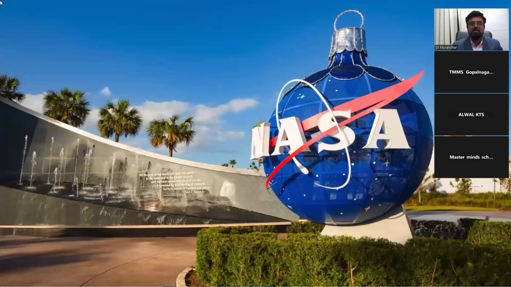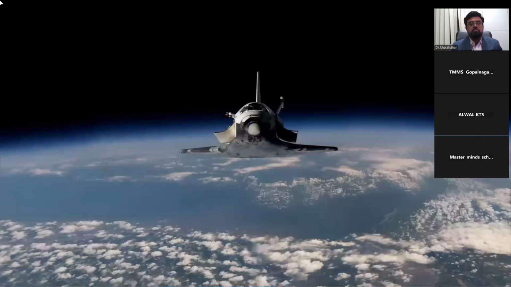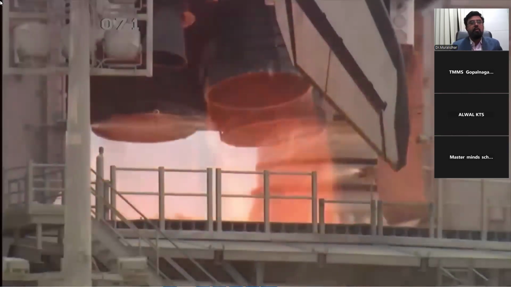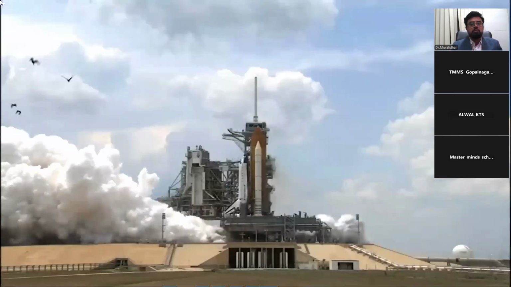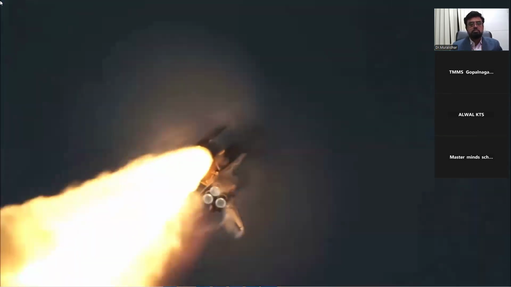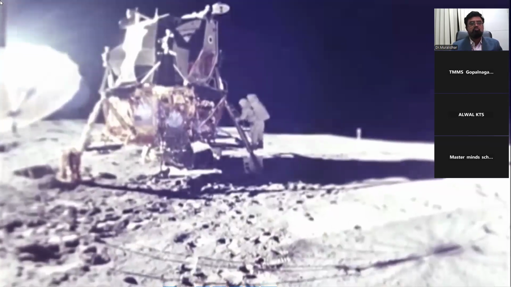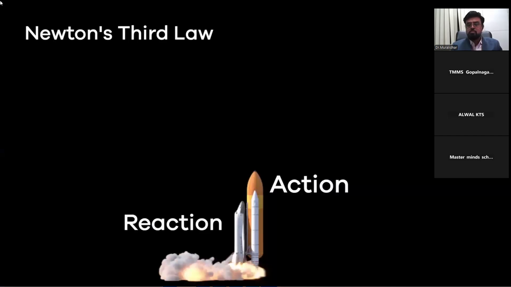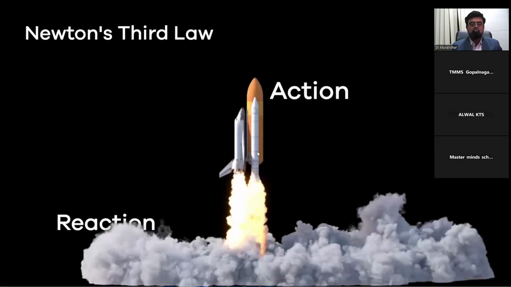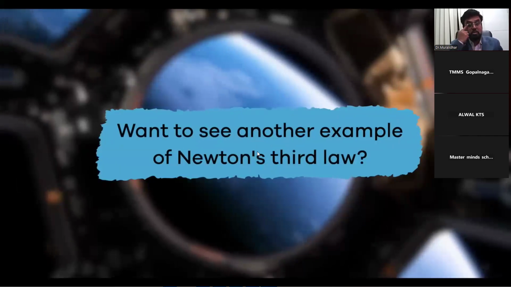In Florida, at the Kennedy Space Center, scientists use rockets to launch space shuttles into orbit. When the rockets fire, the exhaust from the rocket moves downward while the rocket moves upward. Without this law of motion, the space shuttle would never have lifted off the ground, and we would never have landed on the moon. The force of action and reaction working together caused the shuttle to launch. You can't have one without the other. Want to see another example of Newton's third law? What do you notice?